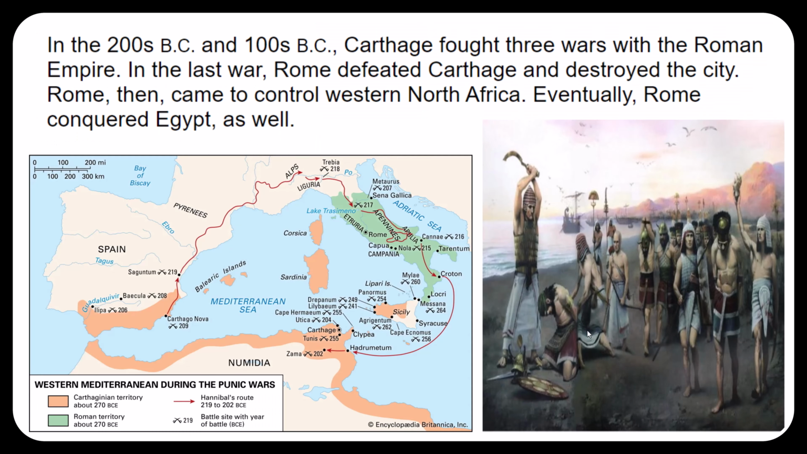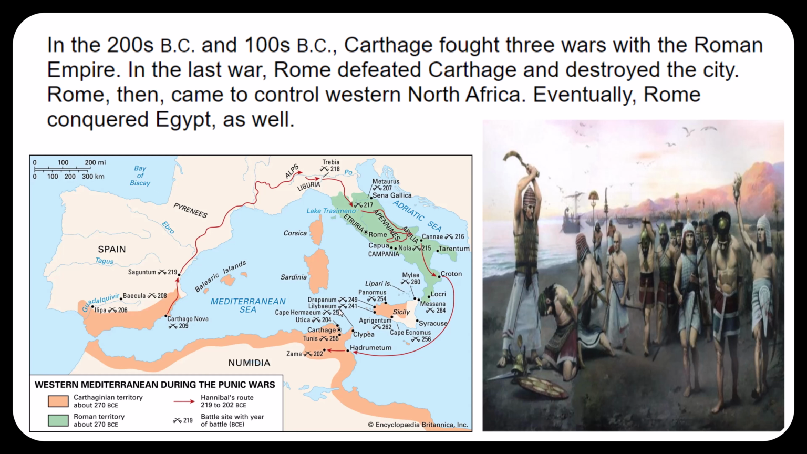In the 200s BC and 100s BC, Carthage fought 3 wars with the Roman Empire. You can see that pictured on this map right here. In the last war, Rome defeated Carthage and destroyed the city. Rome then came to control Western North Africa. Eventually, Rome conquered Egypt as well.